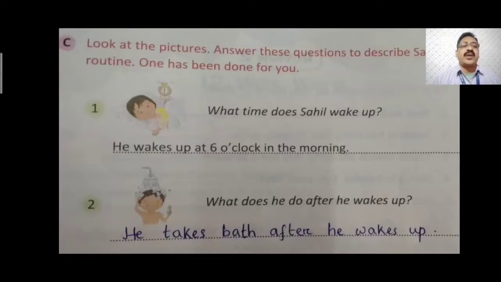Second one, what does he do after he wakes up? He takes a bath after he wakes up. You can see he is a singular pronoun. As I told you, he, she, it are singular pronouns. So here he is there, so we have to add s to the verb take. It will change into: he takes a bath after he wakes up.